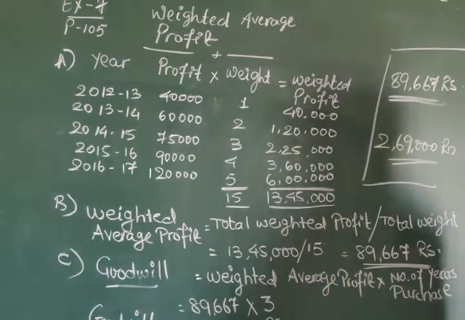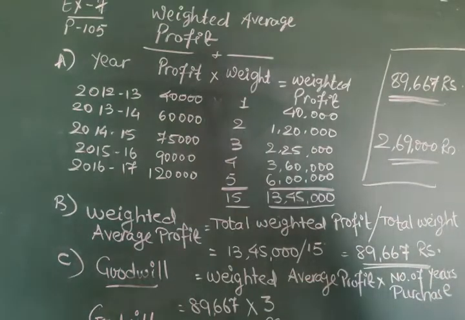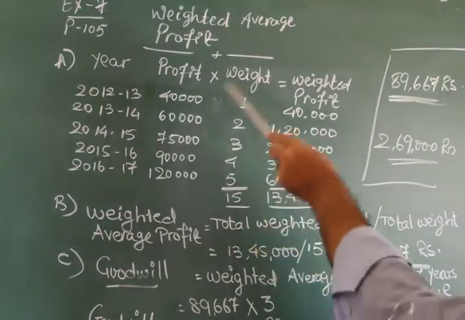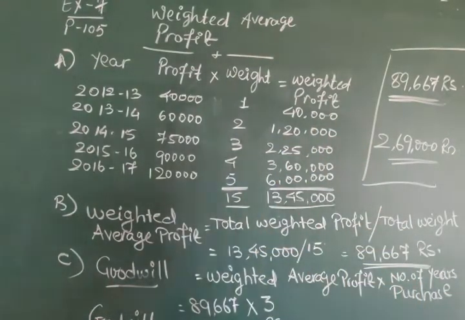Rewind the lecture, try again. If you cannot understand properly, anywhere over here or even over here, anywhere. Only 3 steps are there. First step is to find out the total weighted profit. Second step is the weighted average profit. The third step is very simple, that is goodwill. So do take care.